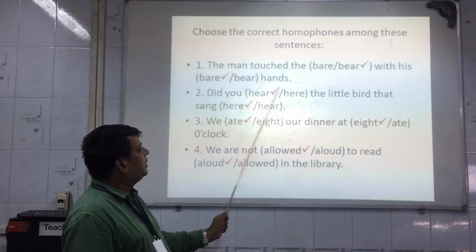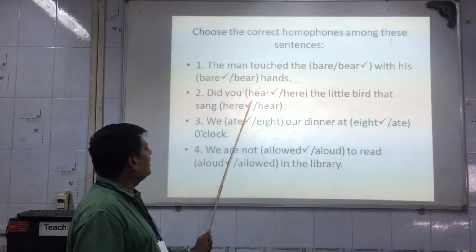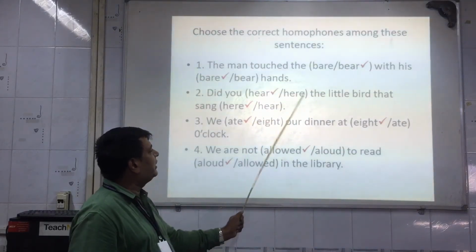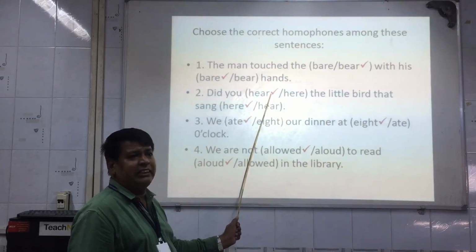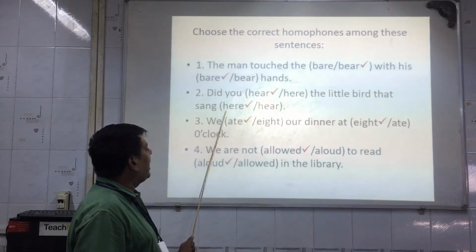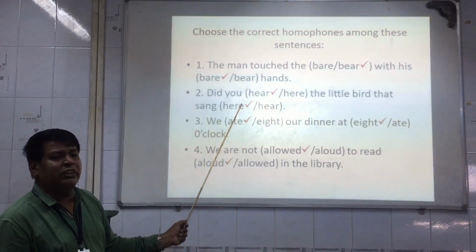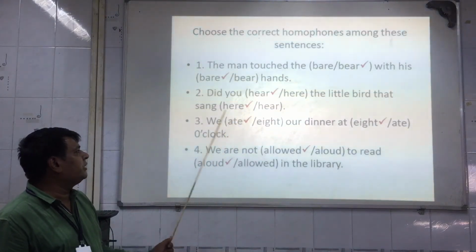See the second one. Did you hear the little bird that sang here? Now did you hear means did you listen? H-E-A-R, we will take to hear. That sang here. Here means it is related to the location, to the place over here. Clear students?